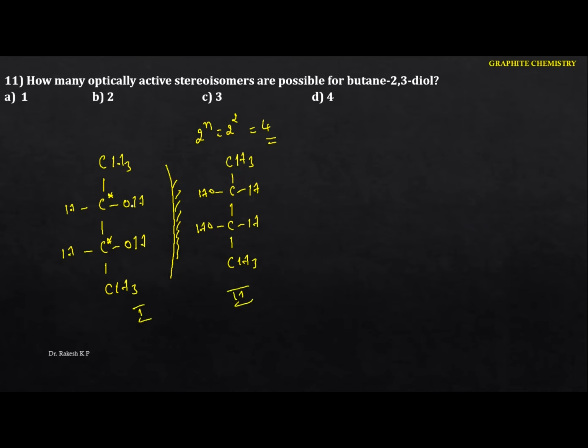I'm just changing the OH to the left hand side and hydrogen to the right hand side. Here it is CH3, here it is CH, and the rest remains the same. Here also we have CH3, and here it is H, and this is OH. And now next you take the mirror image of this one. You are getting one more isomer. This is the third isomer.